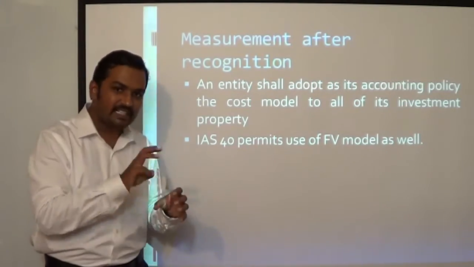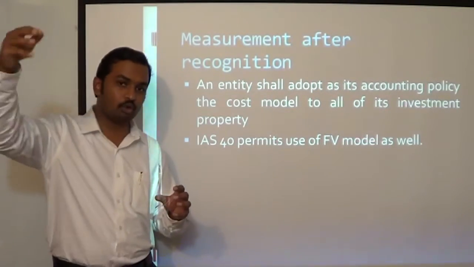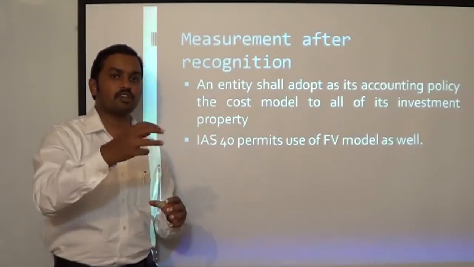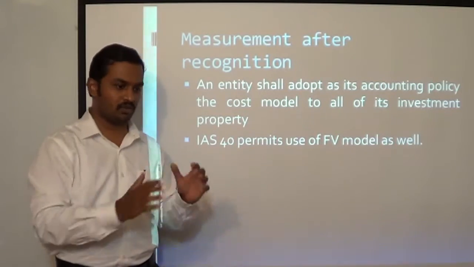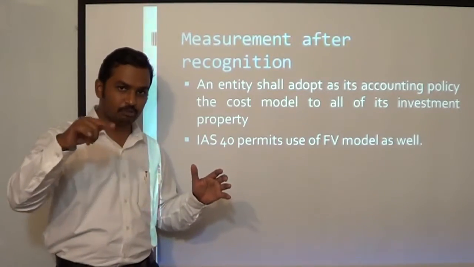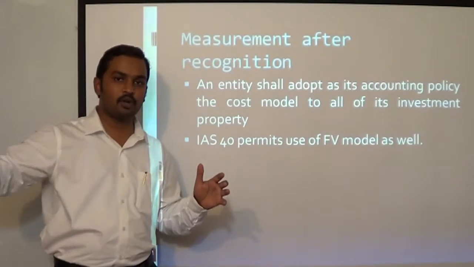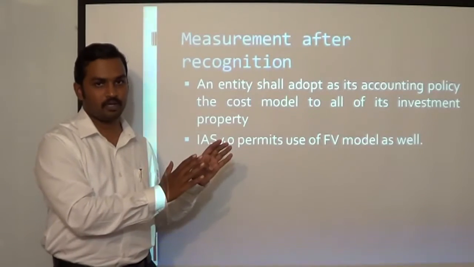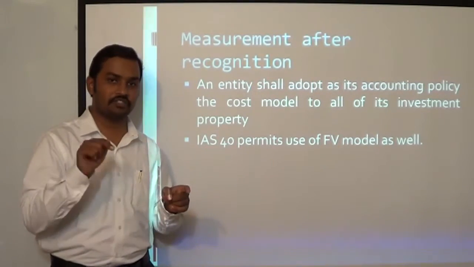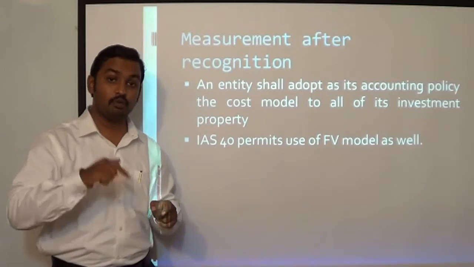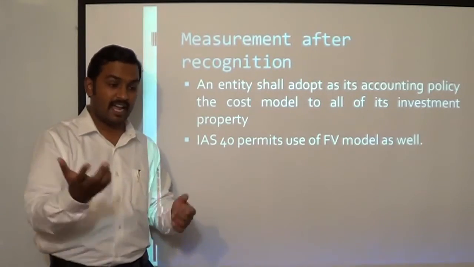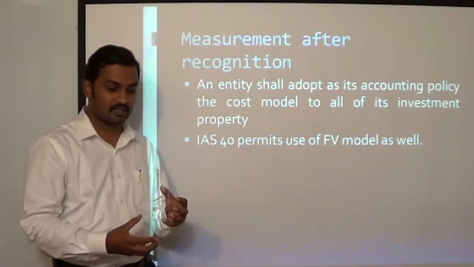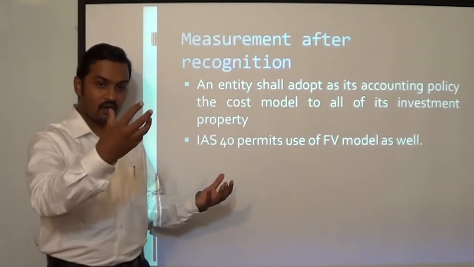For more details on the cost model, we have to go to Ind AS 16. As per Ind AS 16, the carrying amount of an asset under the cost model is determined by a simple equation. You have to find out the cost, subtract accumulated depreciation and accumulated impairment losses to arrive at the carrying amount for balance sheet purpose. So, that is the model we have to adopt. In International Accounting Standard 40, there is an option given. If you want, you can adopt even the fair value model, and any fair value changes would be recognized in the profit and loss account.